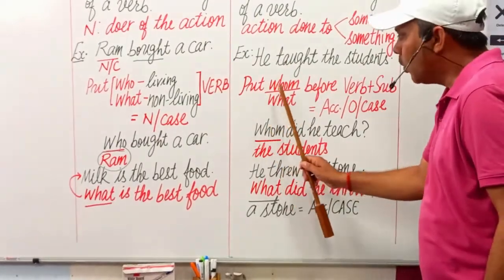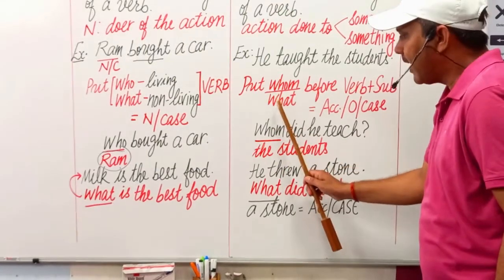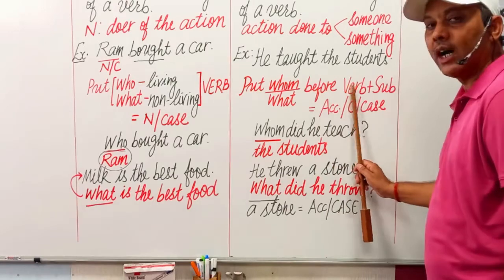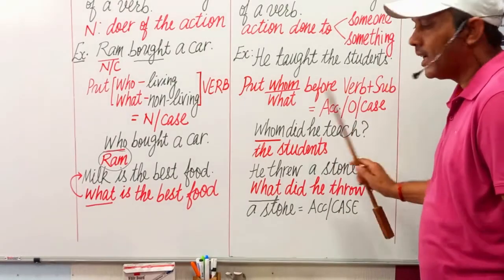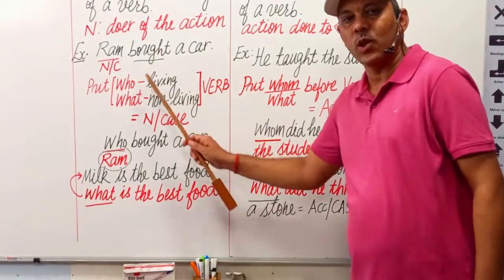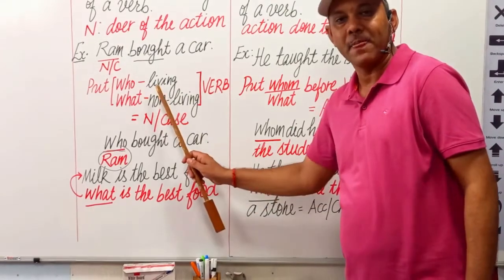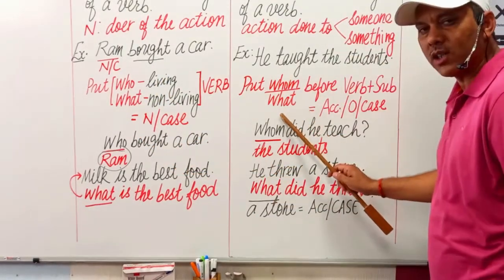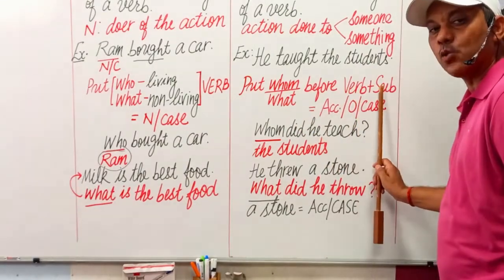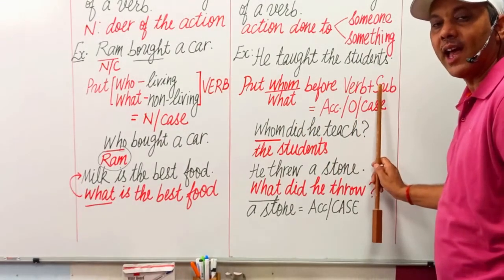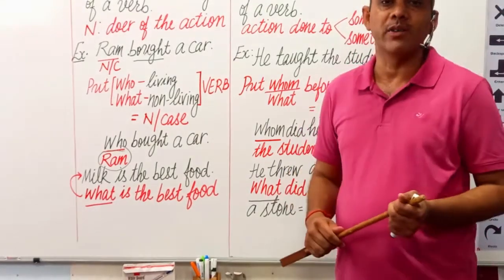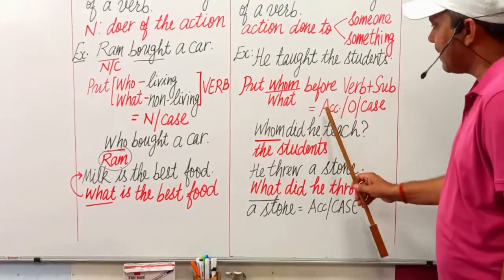Put whom for living things and what for non-living things before the verb plus subject. यहां हमने किससे पहले रखा था who और what? वर्ब से पहले, तो हमें सब्जेक्टिव केस मिला था. अब हम whom और what सब्जेक्ट प्लस वर्ब से पहले रखकर देखेंगे, and the answer we get will be the accusative case of noun.